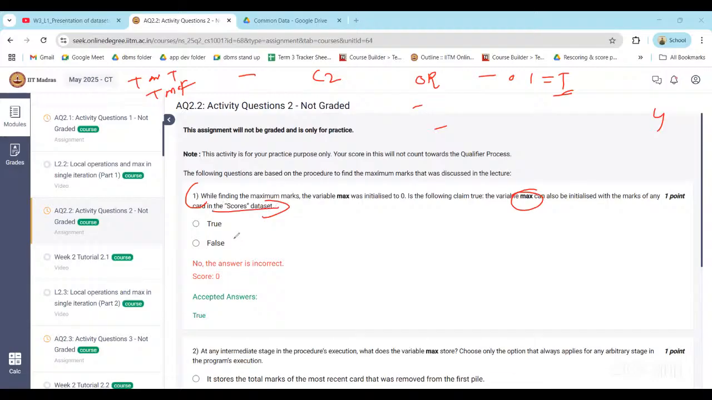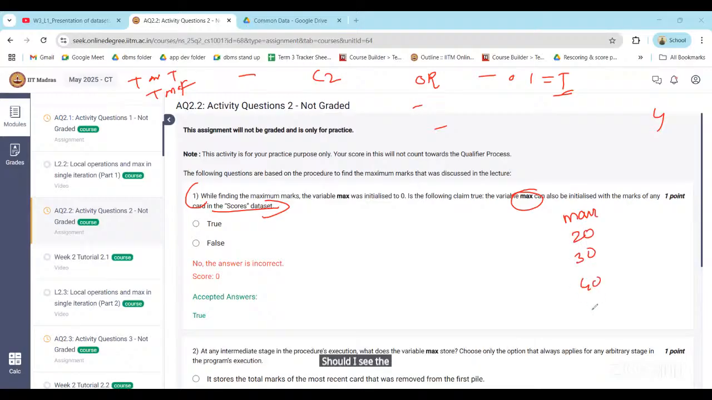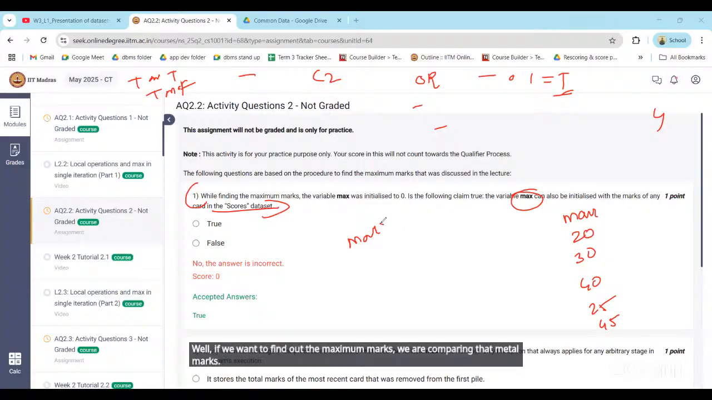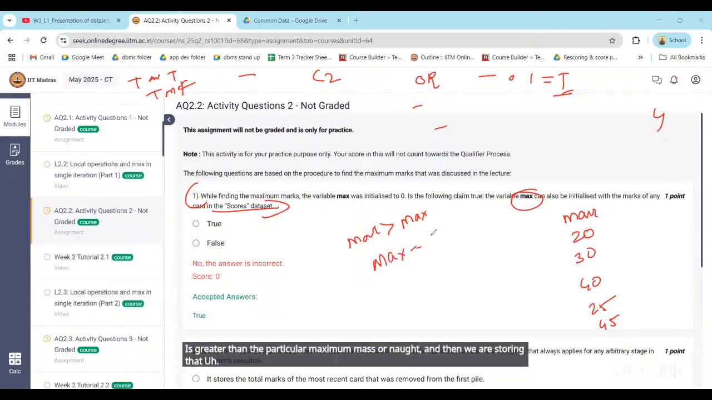No, sir, it should be false, because if we take any data set, then we can get marks which are better than the marks we initialized with. So if I want to find the maximum marks, we are comparing whether the marks are greater than the current maximum marks or not, and then we are storing max equals marks, right? That is what we are doing.